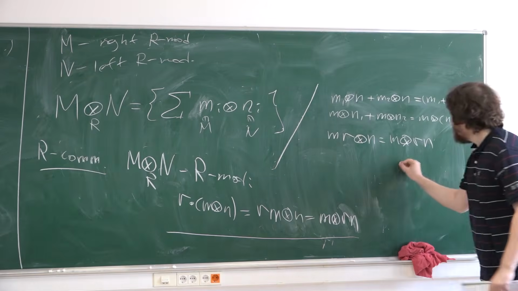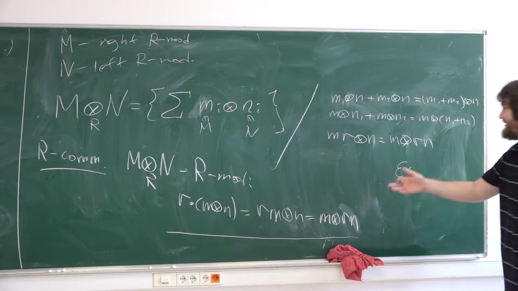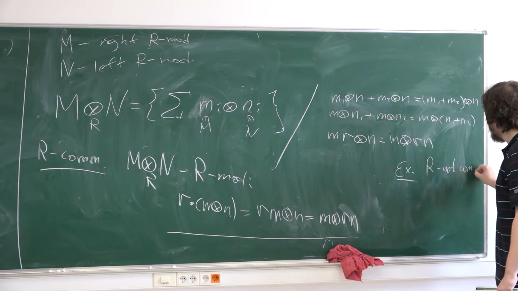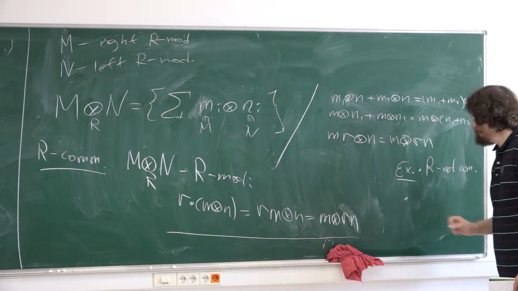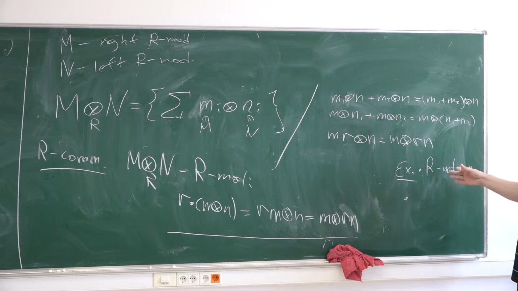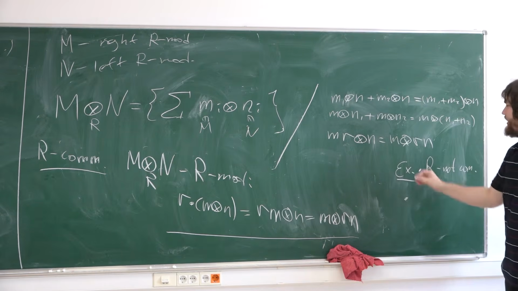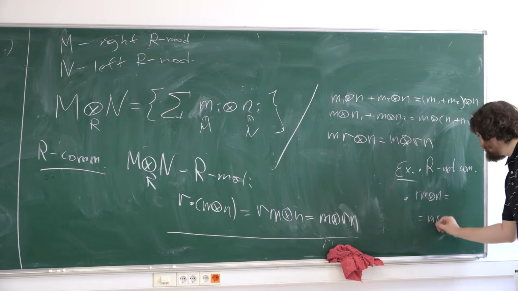What exercise? You can think about the following question: why does this not work for a non-commutative ring? What if R is not commutative? Why does this rule not work? And another point: if R is not commutative, why in this definition can't I use two left R modules and use a relation of this form? What if I want something like this?